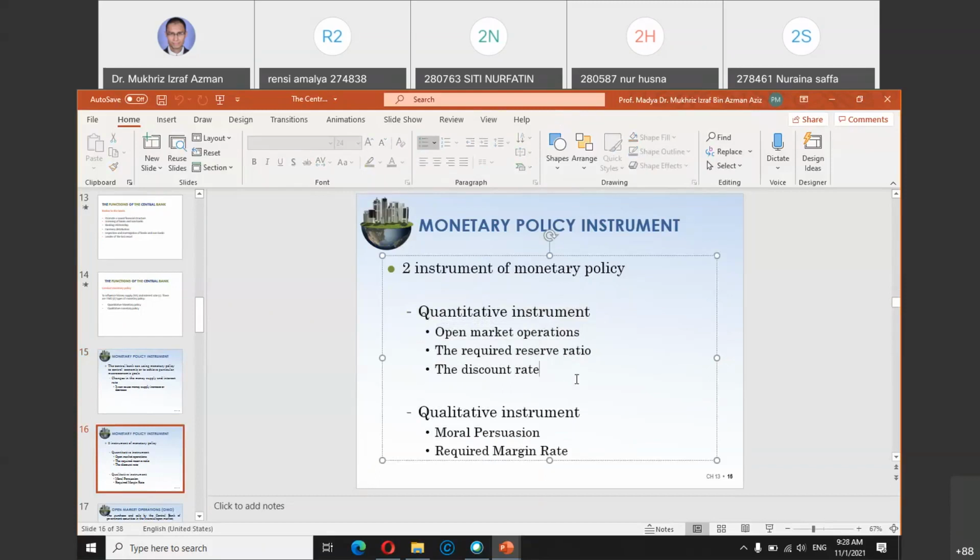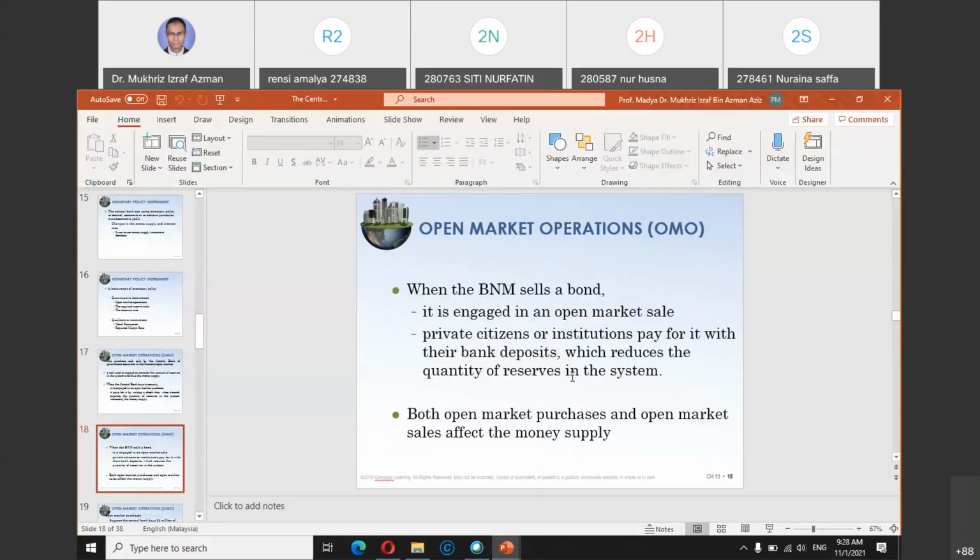And then bond. Bond is like a certificate. If the central bank wants to reduce the amount of money in the market, the central bank can sell the bond, meaning people, companies, government or individuals who buy the certificate, when they pay for the certificate, money will be taken out from the system.